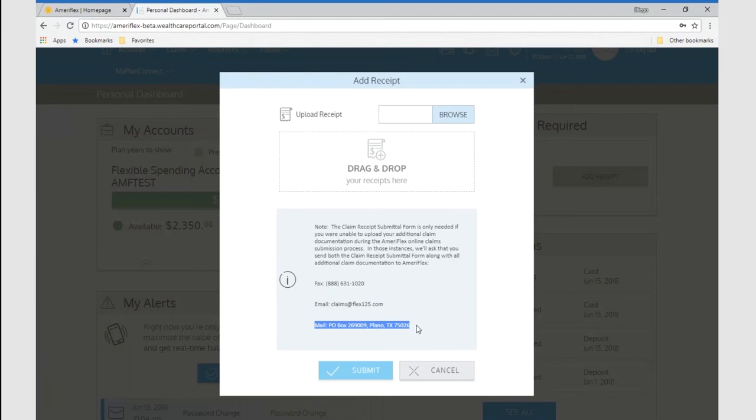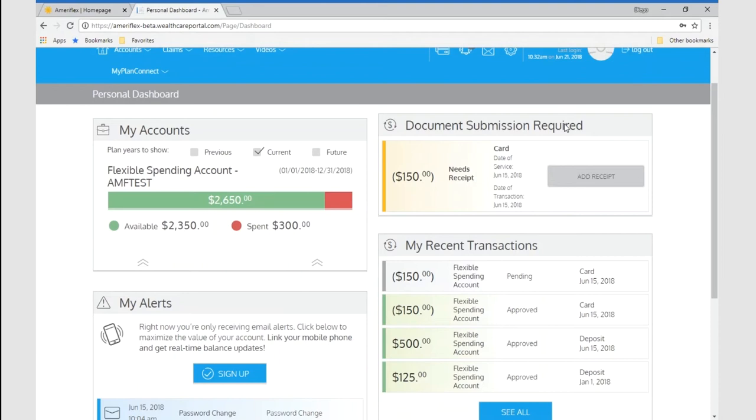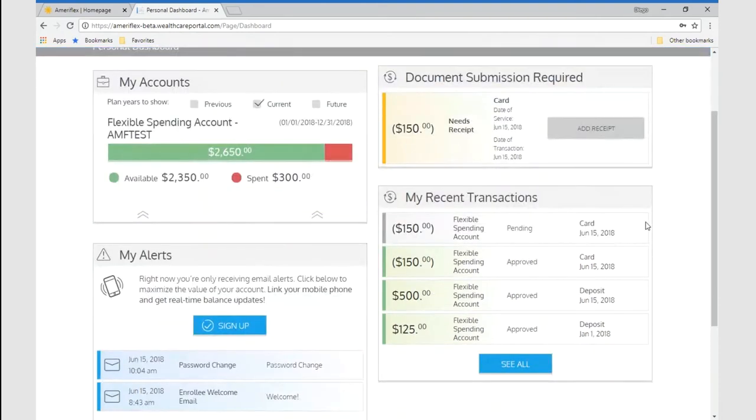Additionally, you can also submit the receipt via the mobile app. It's even simpler with the mobile device, as all that you will need to do is take a picture of your itemized receipt and then submit it alongside the transaction in question. You can also see your most recent transactions. It's also able to show you what deposits have been made into the account, different amounts, any transactions that have been submitted and approved, and transactions like the one shown above that are still pending substantiation.